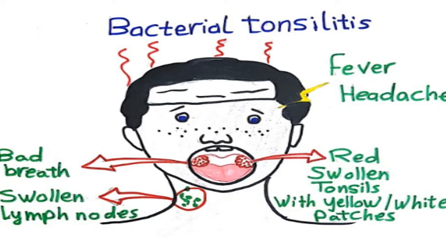Tonsillitis is common, especially in children. It can happen once in a while or come back again and again in a short period. There are three types: acute tonsillitis, where symptoms usually last 3 or 4 days but can last up to 2 weeks; recurrent tonsillitis, when you get tonsillitis several times in a year; and chronic tonsillitis, when you have a long-term tonsil infection.